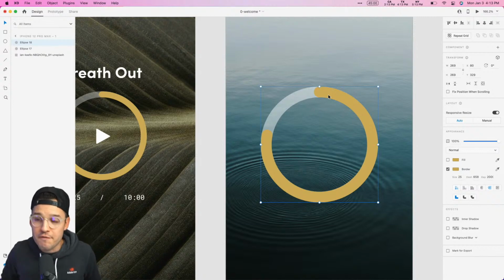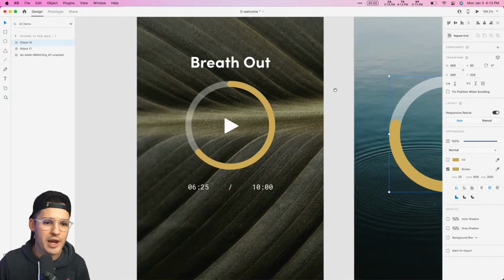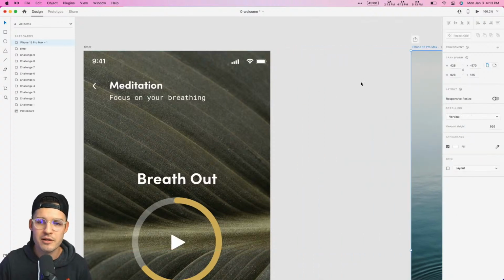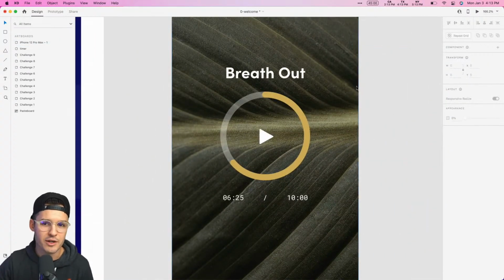Now, I'm going to introduce you to the fun that is Auto-animate. So we've created our little timer here, and maybe we want to breathe just a little bit, all right?